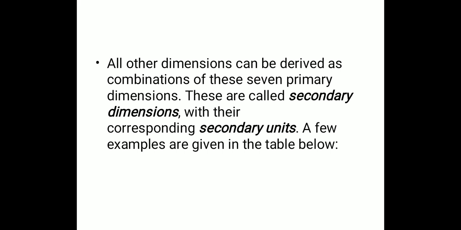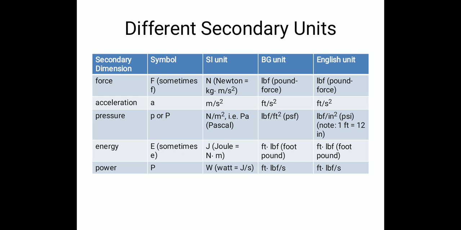Now all other dimensions can be derived as a combination of these 7 primary dimensions or 7 primary or basic units. These are called secondary dimensions, with their corresponding secondary units. A few examples are listed below. Now let us see the table for the different secondary units. The first column belongs to secondary dimensions that are force, acceleration, pressure, energy and power.